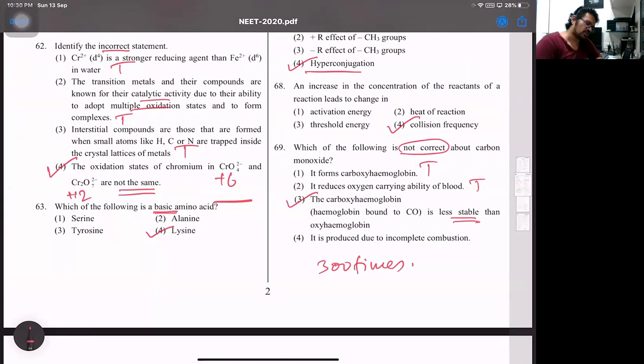And it says it is produced due to incomplete combustion. That's correct. Carbon on complete combustion will give carbon dioxide, so incomplete combustion is true. So the last statement is also true. So 69 is 3. Then moving next.